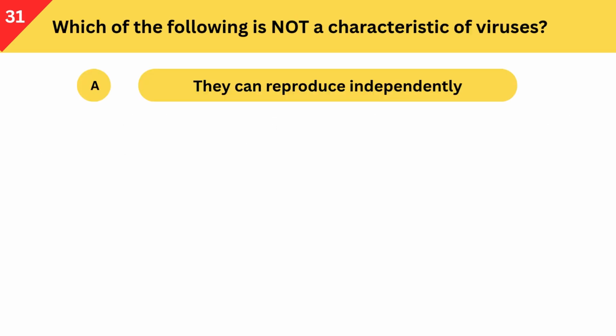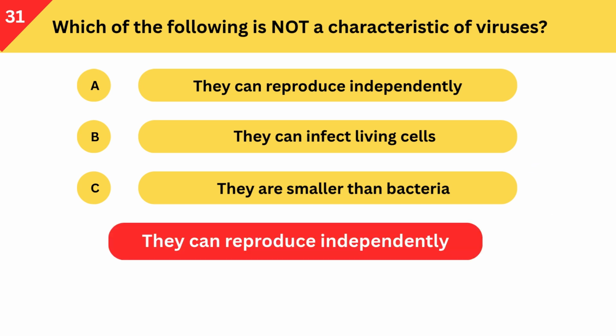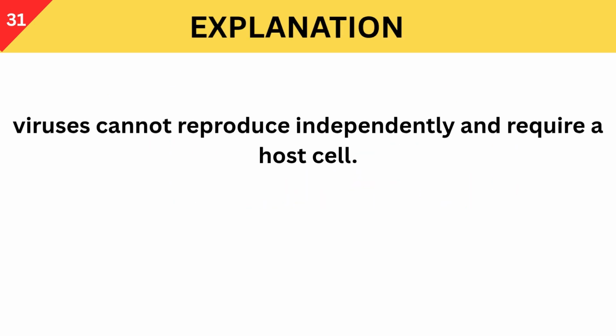Which of the following is not a characteristic of viruses? A. They can reproduce independently. B. They can infect living cells. C. They are smaller than bacteria. Correct answer is they can reproduce independently. Viruses cannot reproduce independently and require a host cell.